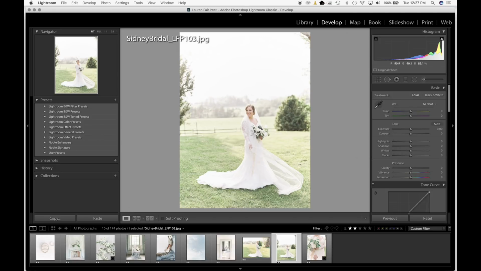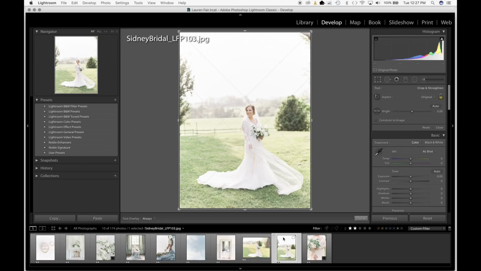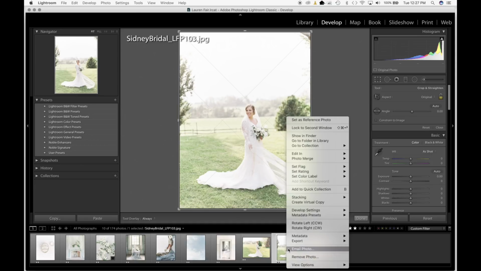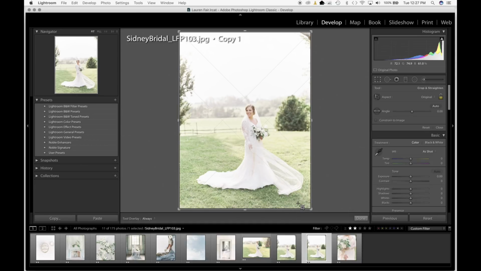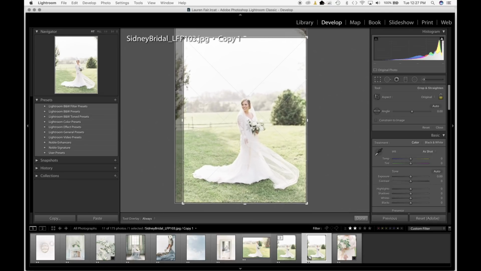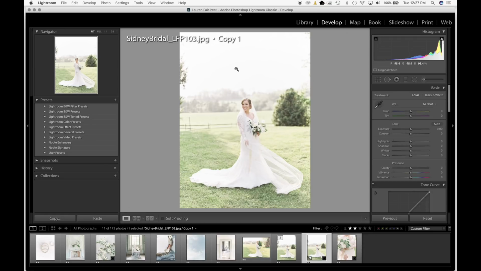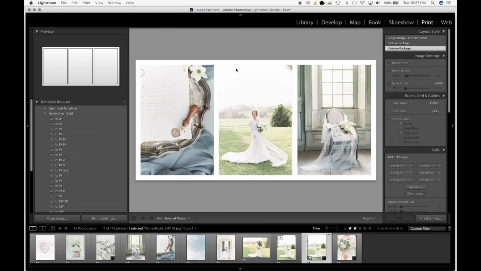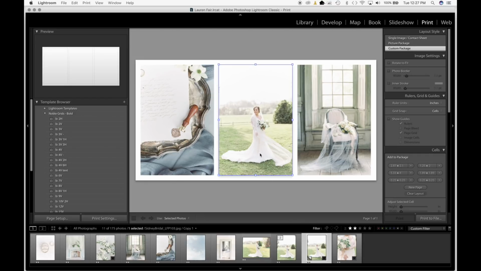And I think that's one of the best things about having these templates within Lightroom is that you can make these changes super easily and just kind of have a cleaner overall look. So to zoom in on this, instead of actually zooming in on the original file, I'm going to right click and just create a virtual copy. That way it won't mess up anything that I'm actually going to be delivering to a client. I can just crop in and then hit Apple P, and I'm right back into the print module. Now down below you can see the little virtual copy I made. I'm just going to drag that in and voila, there it is.